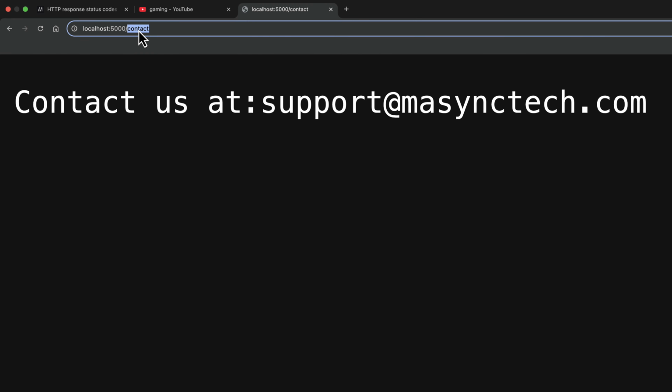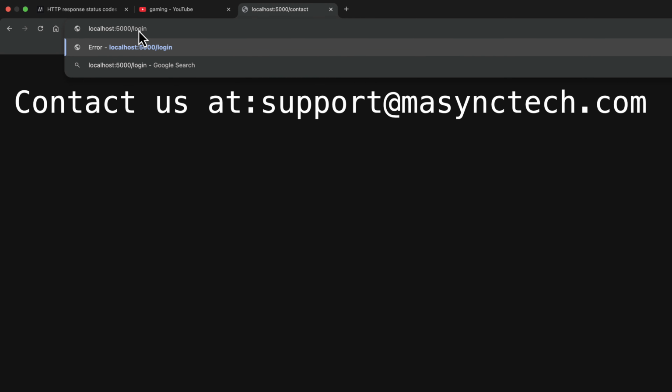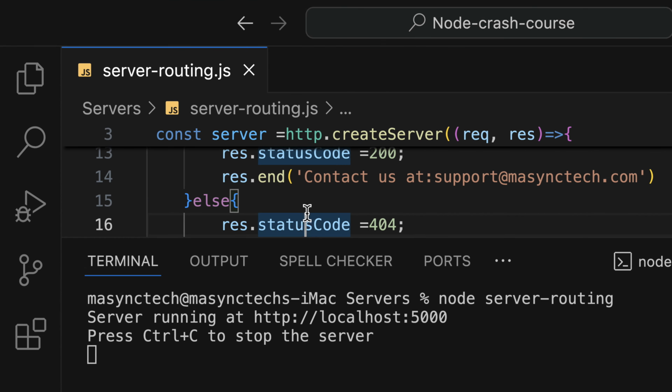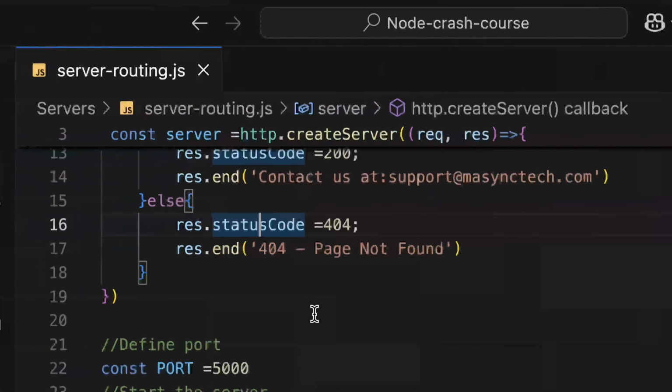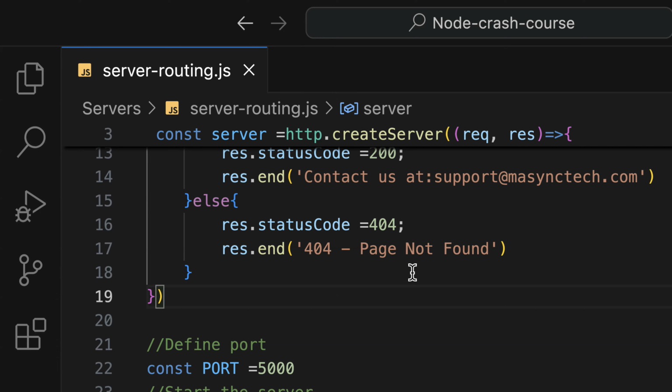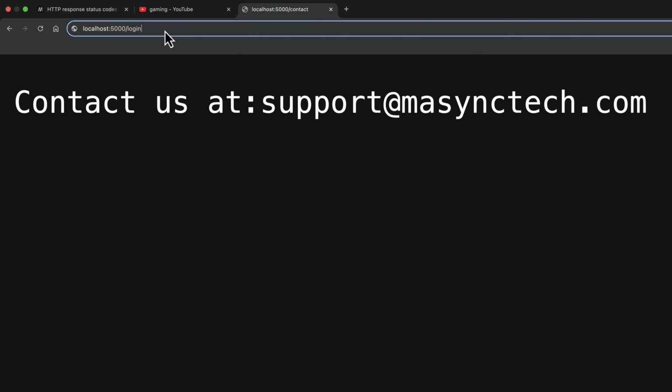If I visit, for example, login, for this one, I know that we don't have any path that we are checking on our server. Therefore, this one is going to run as 404. Let me try and hit enter, and we got 404, which means page not found. This is how we implement routing in Node.js.